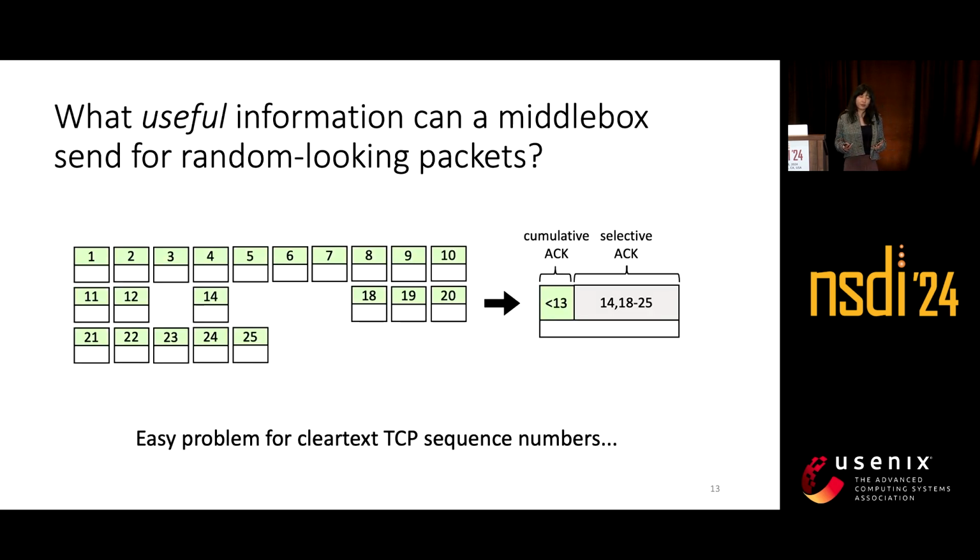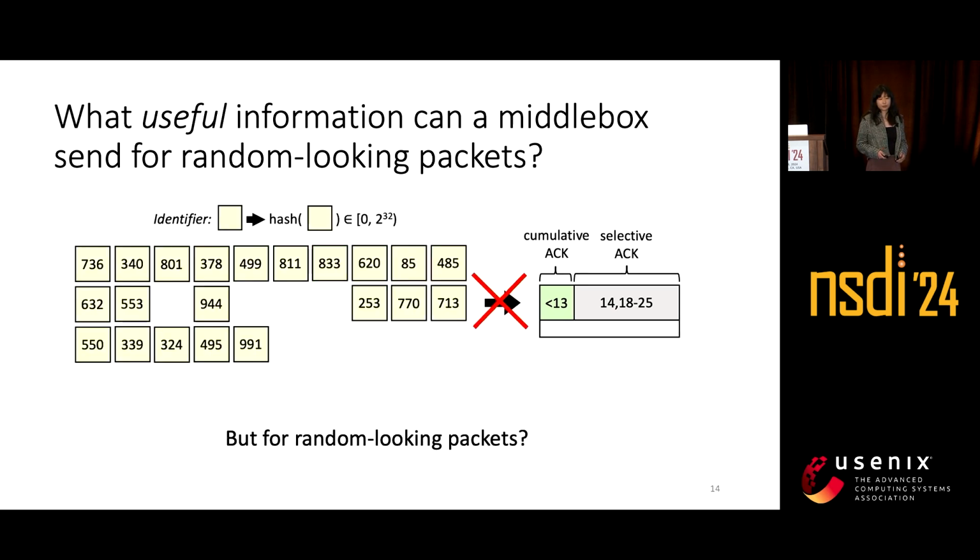Now, what kind of useful information can a middlebox send on the Sidekick protocol? This question is easy to answer for TCP, which has clear text sequence numbers. You can just say which packets the middlebox has received, using a range over these sequence numbers. But when the packets look random, this problem is a little harder. We can map these random payloads to 32-bit identifiers of the packet, but even then, since they're no longer sequential, we can't say that we've seen a range of packets, and we can't even say if a packet is missing in the connection.